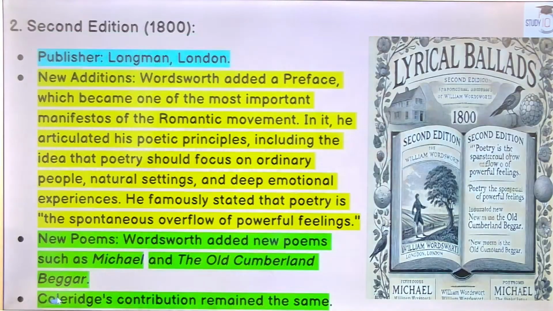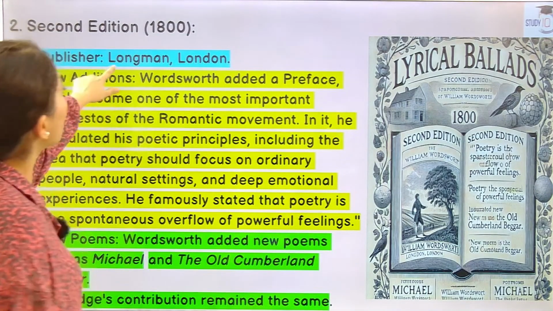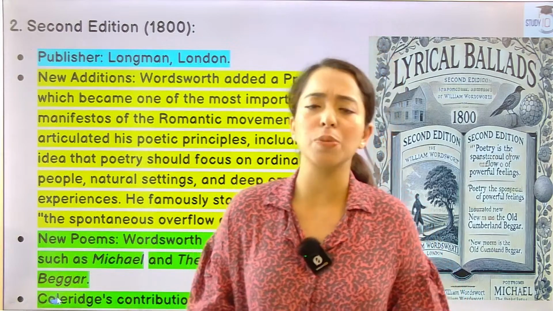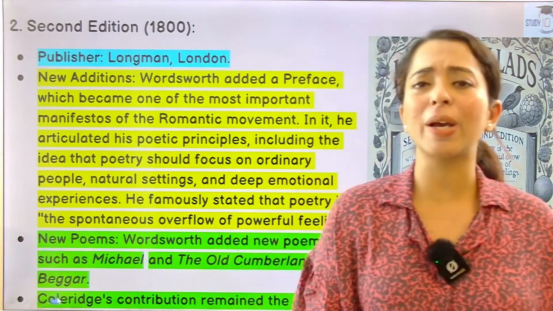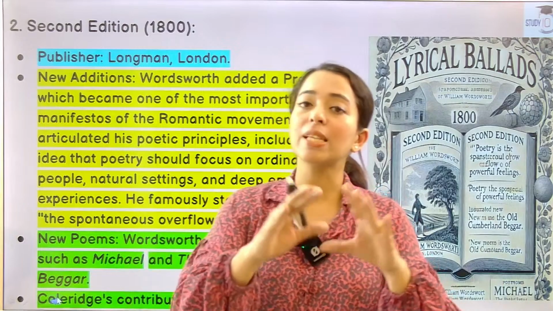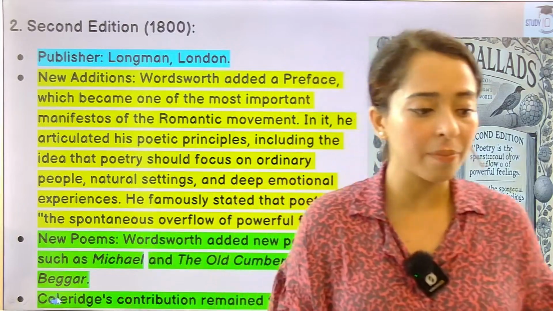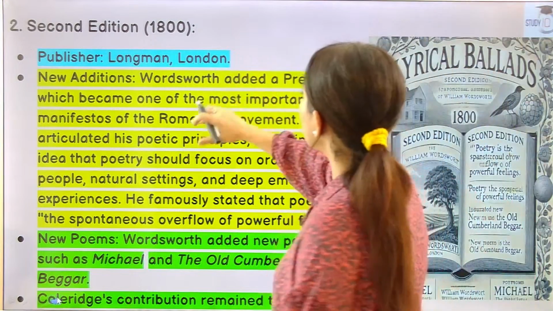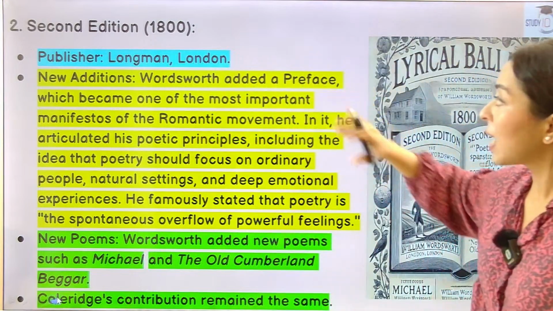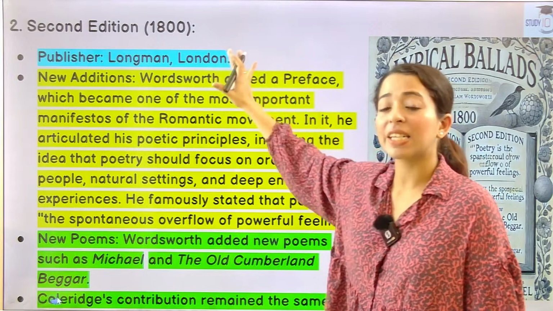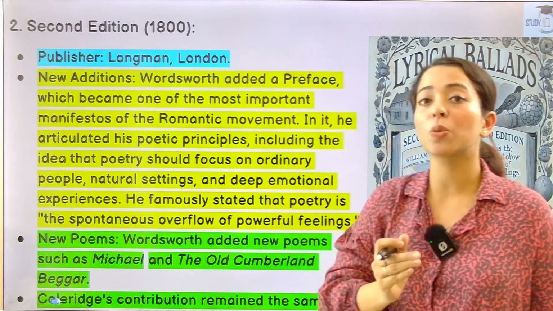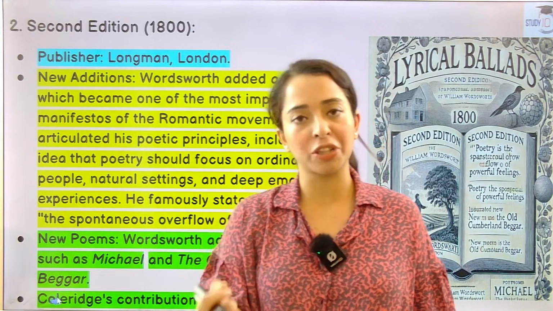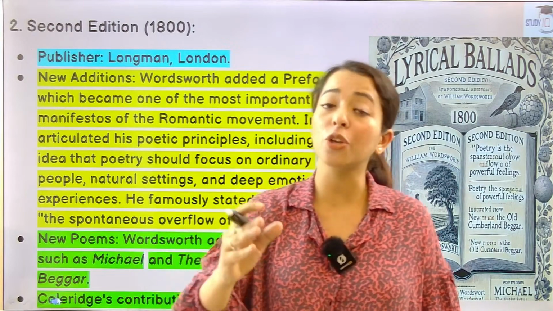Second edition, who was the publisher? Longman in London. Okay, these questions are important because publishers can be asked. They are asking different questions, contextual questions. So these contextual questions are all important. So Longman was the publisher. Wordsworth added a preface in 1800. For the first time in 1800 a preface was added, where Wordsworth explained his poetic theory, what his poetic theory would be like and how the poetic theory of this age should be.